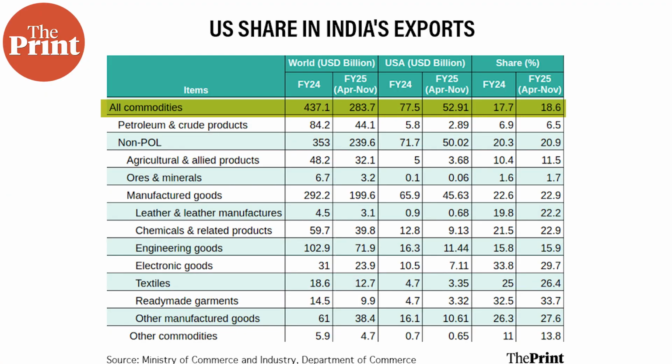For this we need to look deeper into the trade of various commodities, and which are the sectors where the US is our major export partner. First, at an aggregate level, the US accounts for almost 19% of our total exports. We are talking about goods, not services here. And this share has been growing. So the US is our major and growing trade partner.